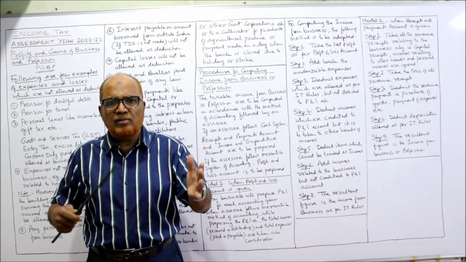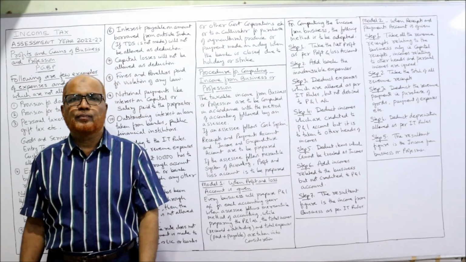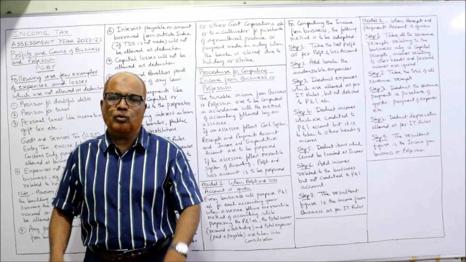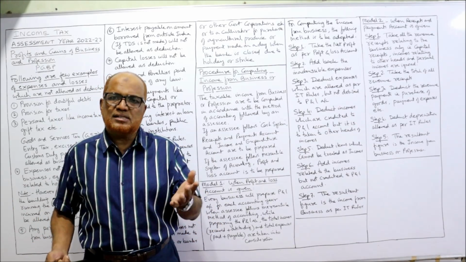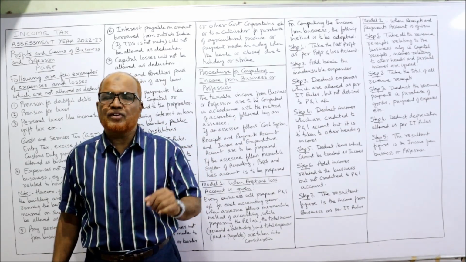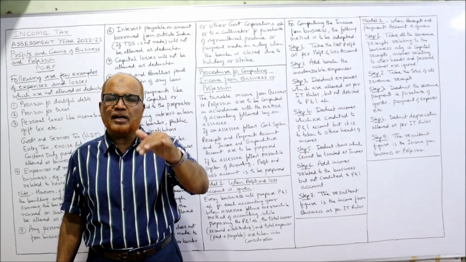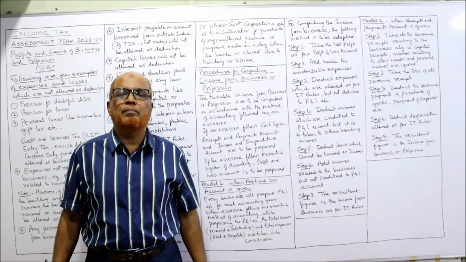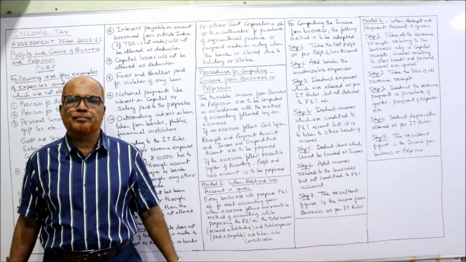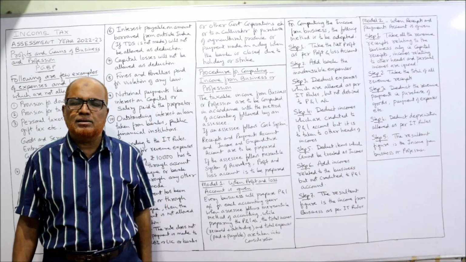So many business houses will follow mercantile system. But there are few business houses which follow cash system also. So the Income Tax Act is not suggesting which method you should follow. It's left to you. Whatever method you follow, the same method will be used to compute the income. If cash system is followed, the business or profession will prepare receipts and payments account and income and expenditure account. By using these, we find out the taxable income. Similarly, if the business is following mercantile system, they will prepare profit and loss account. From the profit and loss account, we calculate the taxable income.